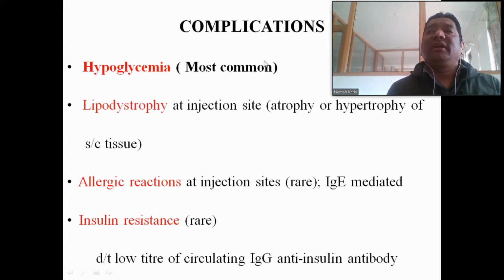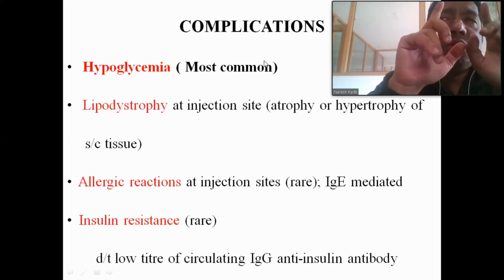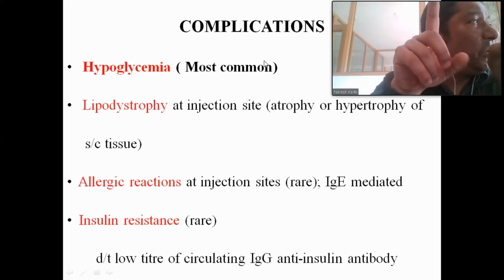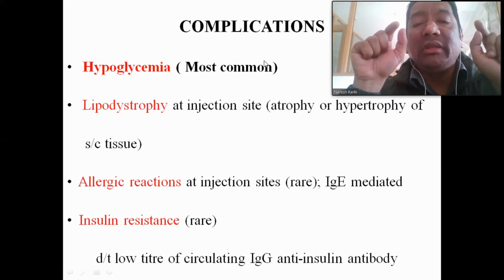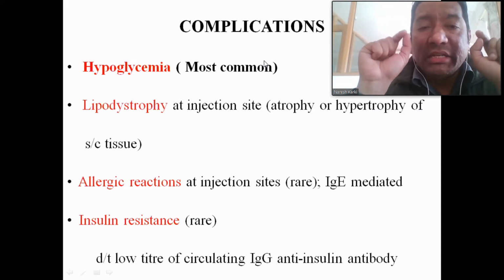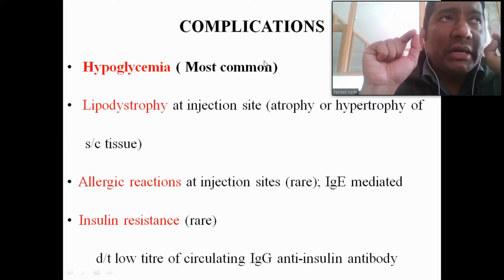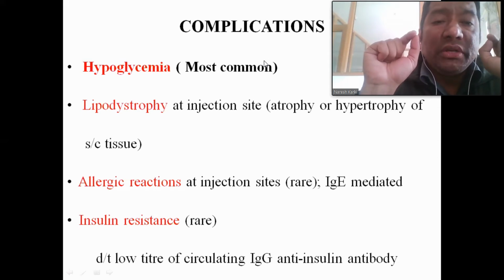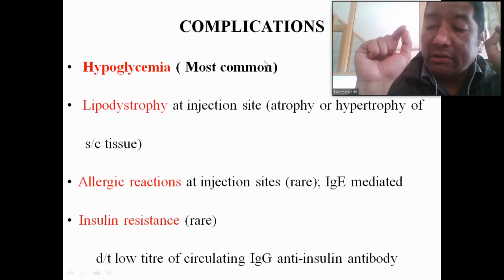But the important cause, the risk factor for hypoglycemia, is the diabetic patient on insulin who, after taking the insulin, forgets or misses the meal. That is the major cause for the development of hypoglycemia. This is the most common. If someone asks you what is the most common adverse drug reaction of insulin, you have to say hypoglycemia. It's very simple to understand.